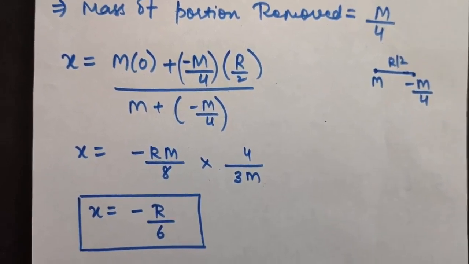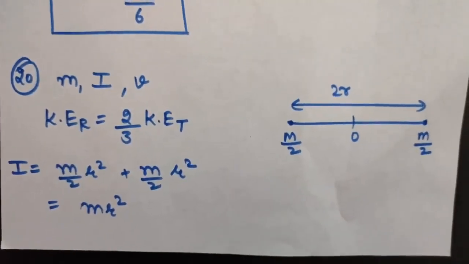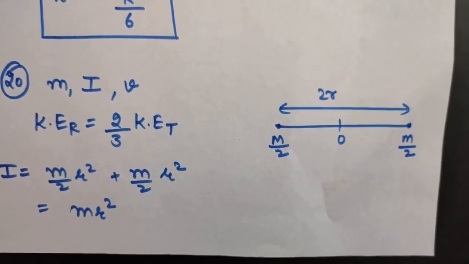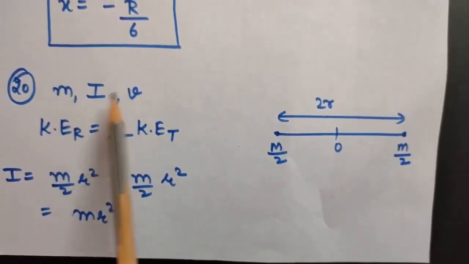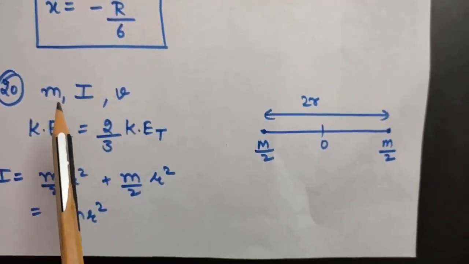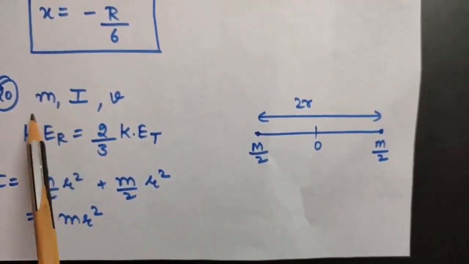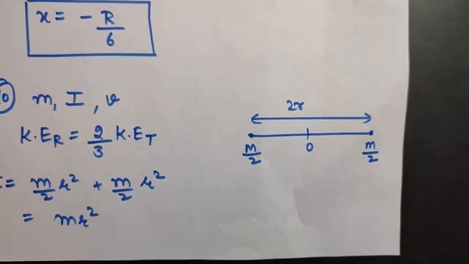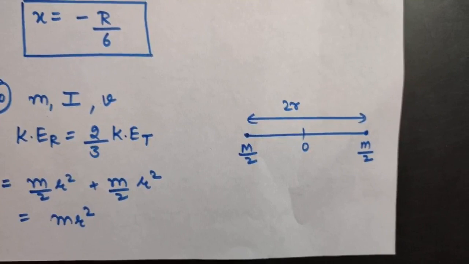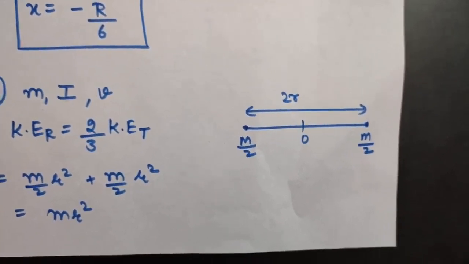Okay, so next is question number 20. It says the oxygen molecule has a mass. See, all the values are given, I am just taking them to be variables. You can put them later. So the oxygen molecule has a mass of m and a moment of inertia of I about an axis through its center perpendicular to the line joining the two atoms.